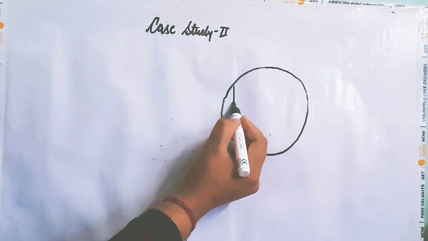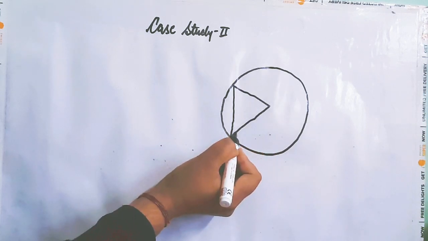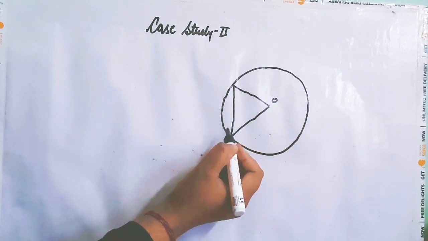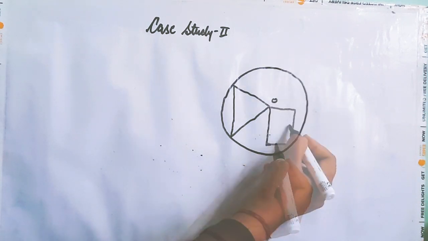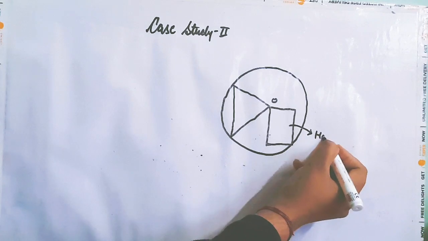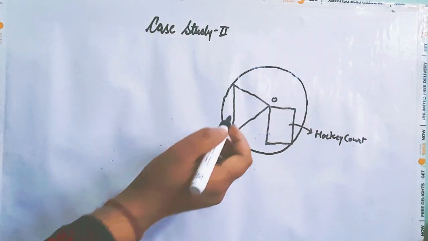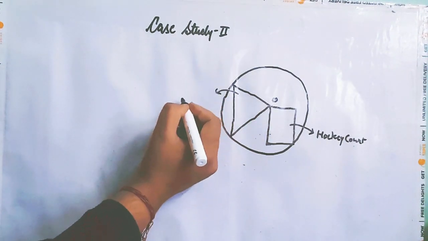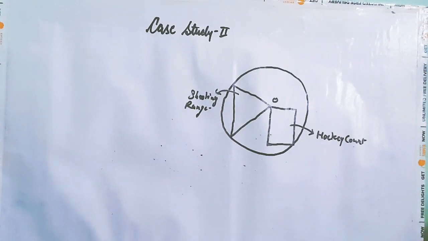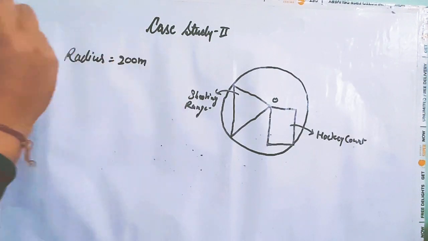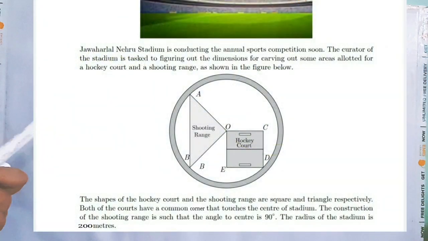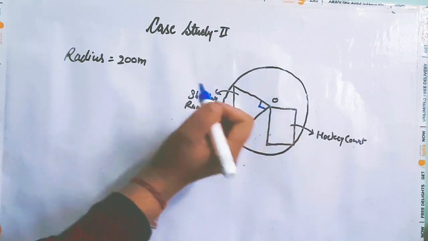So we have a triangle here. If O is the center, here we have a square. The square is a hockey court. The triangle is a shooting range. Now what we have to find out? The radius of stadium is equals to 200 meters. And the angle at the center made by the triangle is equals to 90 degrees.